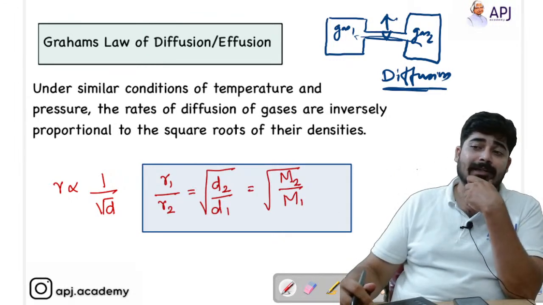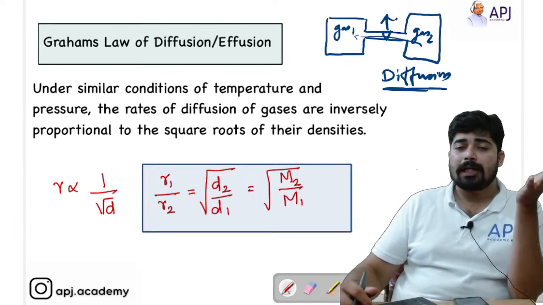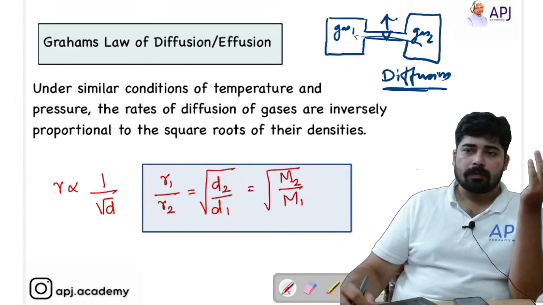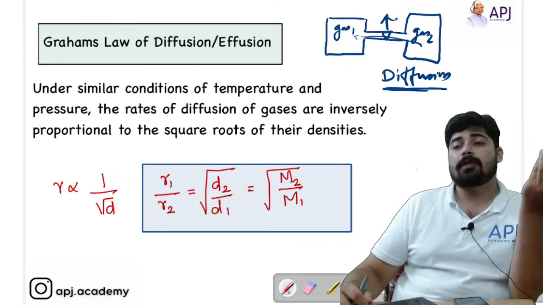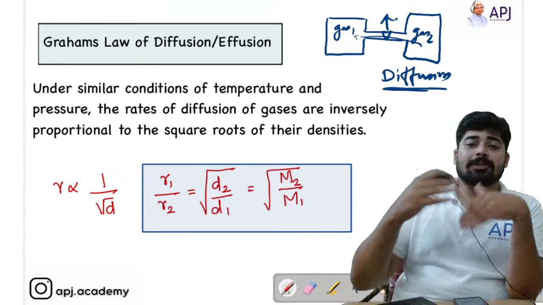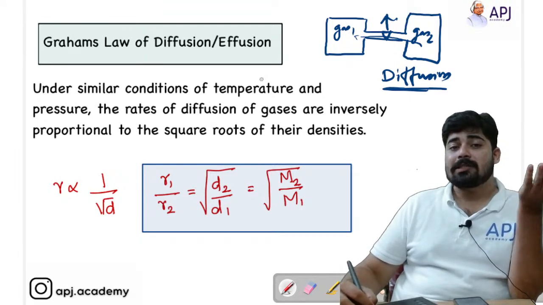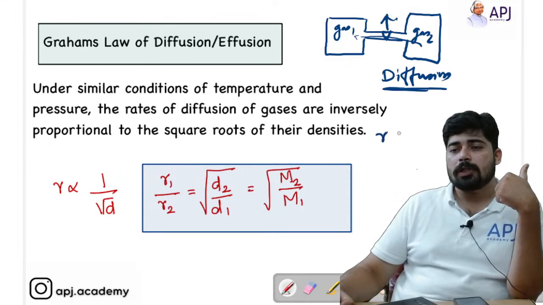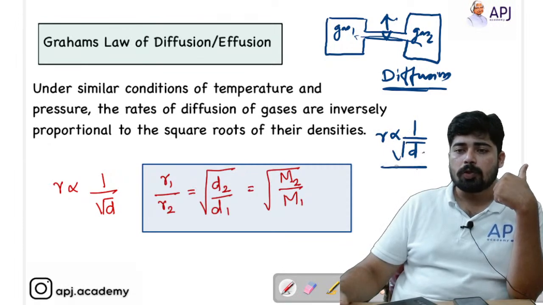So how the gas is intermixing, or the rate or the speed of the gas intermixing, is like this: you know that if a boy is fatty, he cannot run faster. If a boy is slim, he can run faster. So as the molecular mass of the gas decreases, the rate of diffusion increases. That means you can say that if the density increases, the rate of diffusion decreases. So rate of diffusion or effusion is proportional to 1 by root of density.